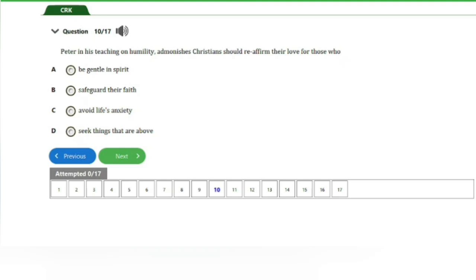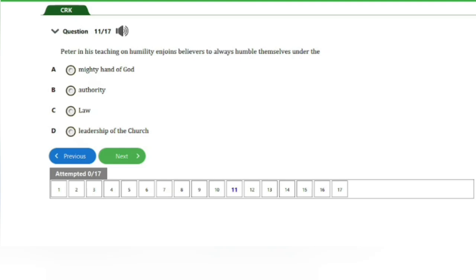So guys, the answer to this question here is option A, that's be gentle in spirit. So that's it for this question. Let's go ahead and check out the next question, guys. So the next question we have here is question number 11. It says, Peter in his teaching on humility enjoins believers to